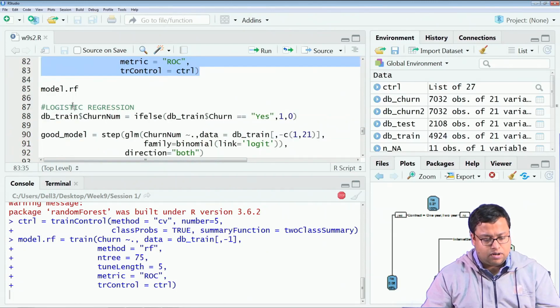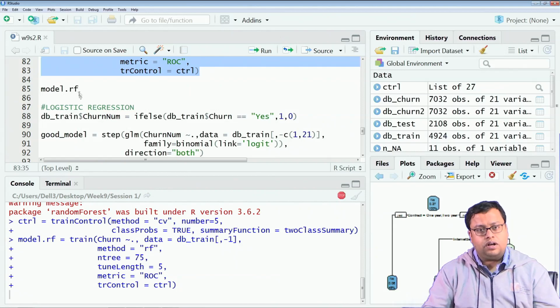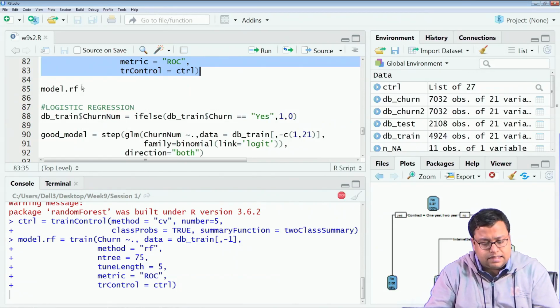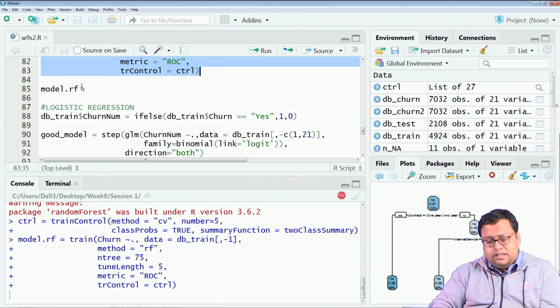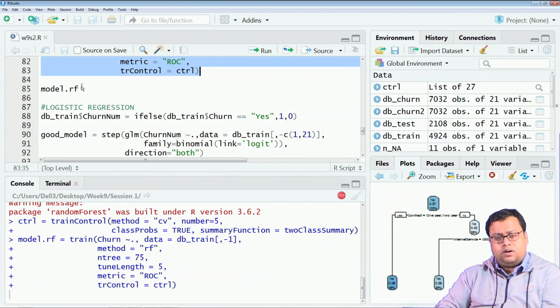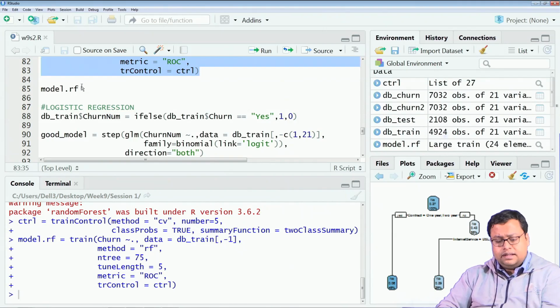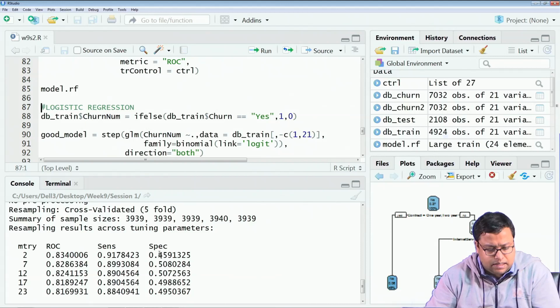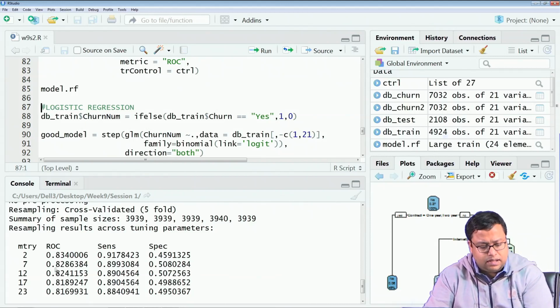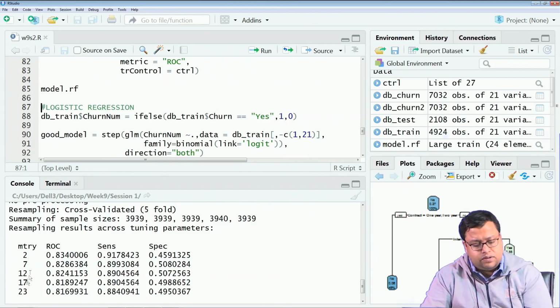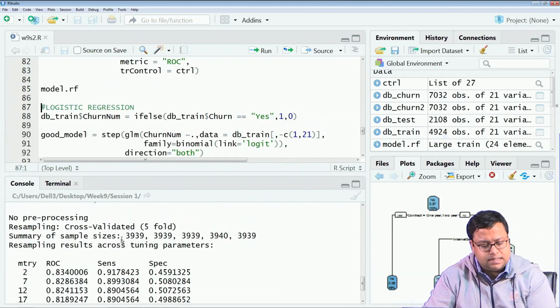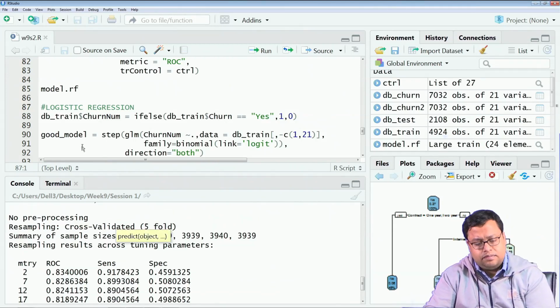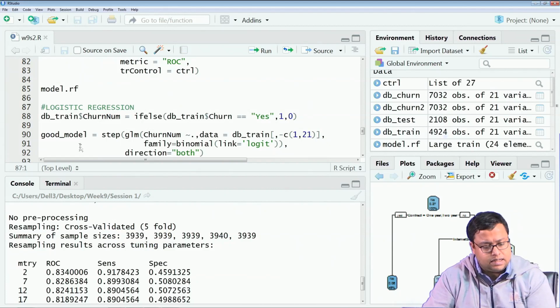So, it is training the model, and the model specifications will be stored in model.rf. I will just wait, and it might not take much time because the data is not very big, and it is done, and we have the model details. It gives the sensitivity when mtry is 2, 7, 12, 17, 23, the sensitivity, ROC values, those things are given.